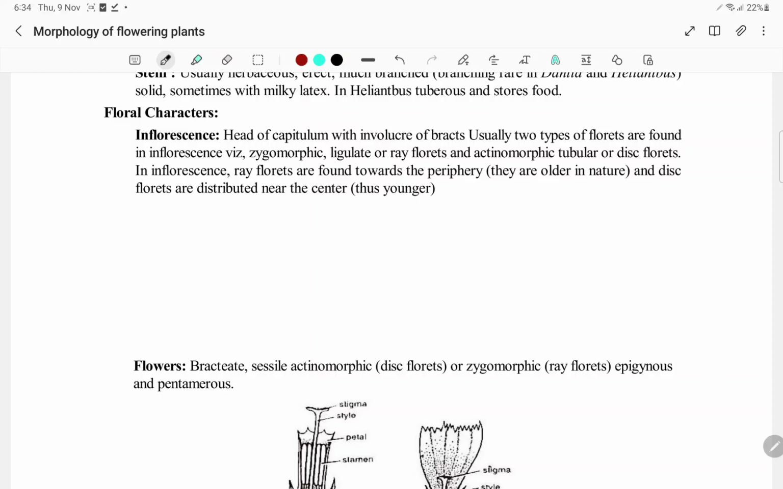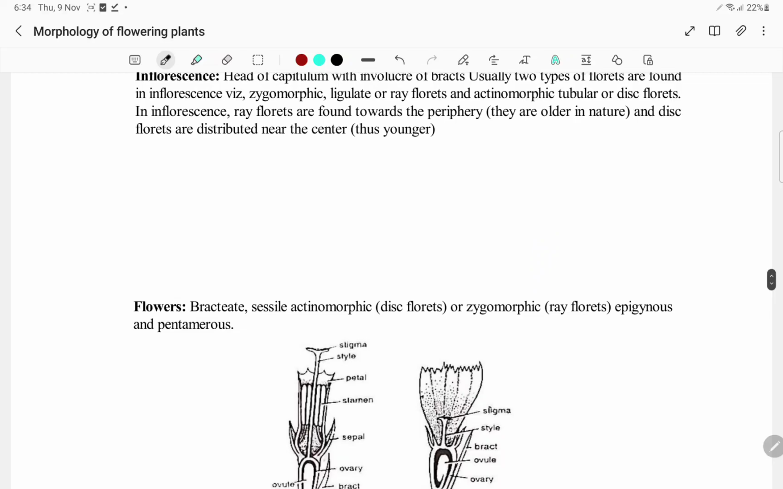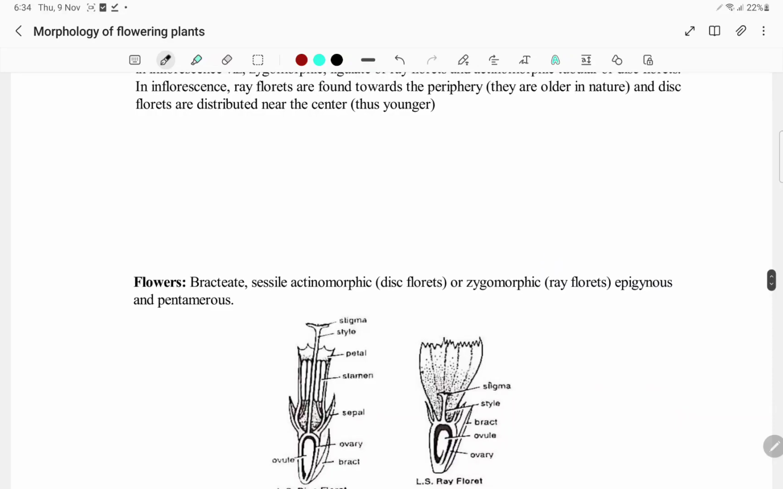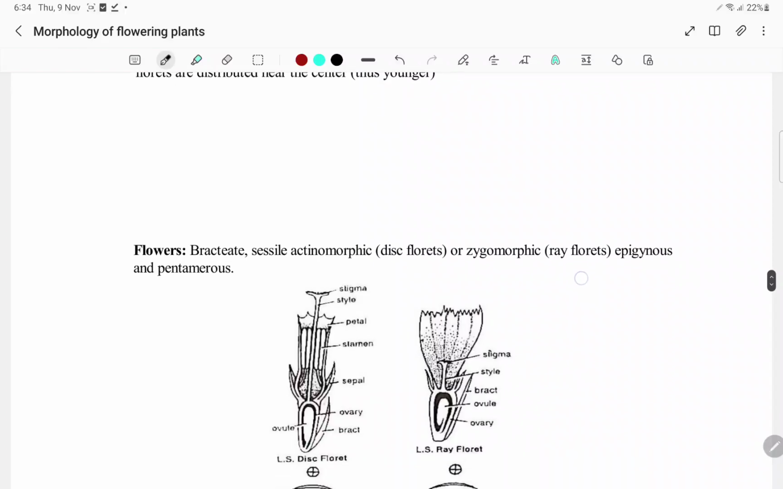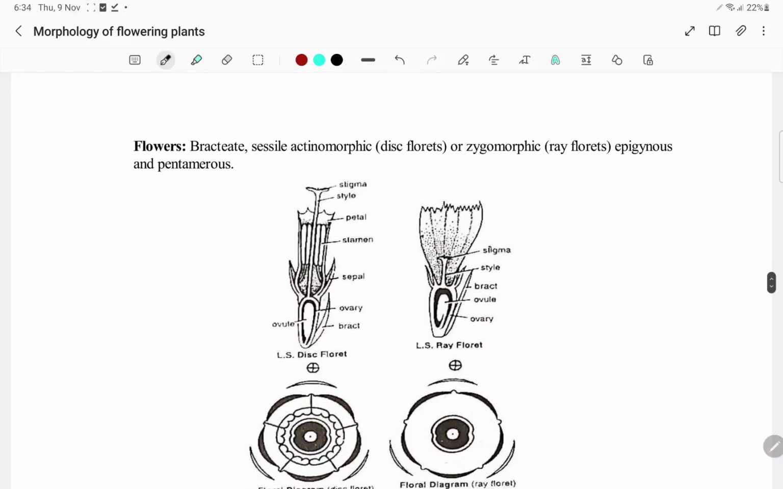Head is capitulum with involucre of bracts. Usually two types of florets you will be having: zygomorphic, ligulate or ray florets, and actinomorphic, tubular or disc florets. In inflorescence, ray florets are found towards the periphery. Disc florets are found towards the center. So bractate, sessile and actinomorphic. So disc florets: zygomorphic, epigynous and pentamerous.